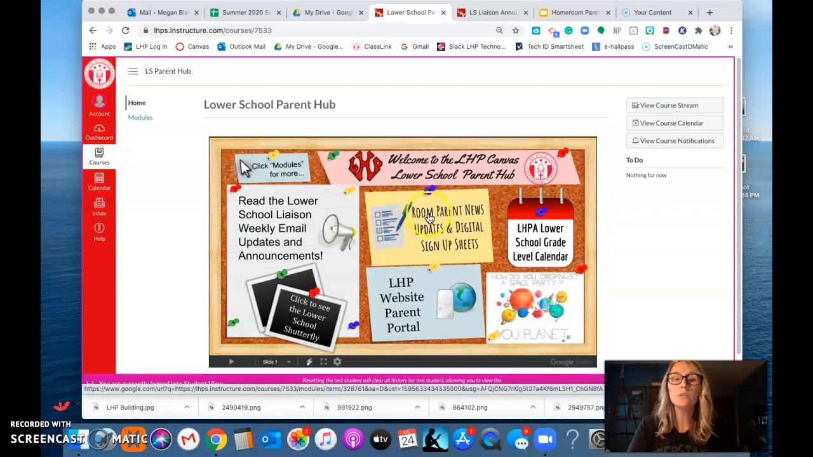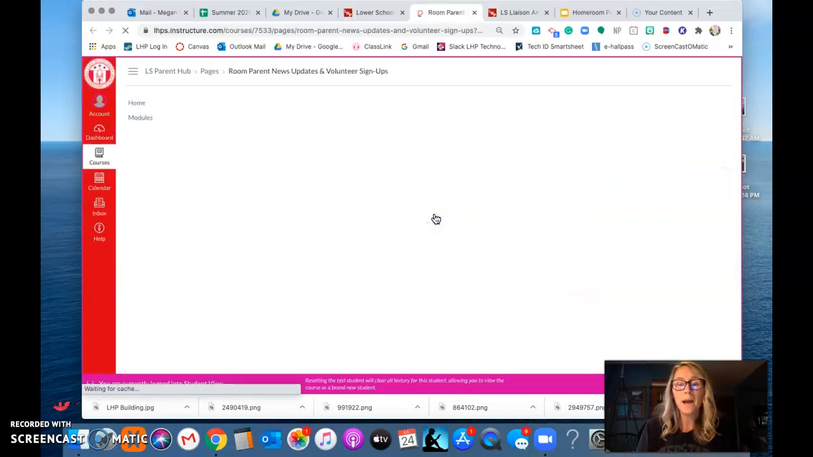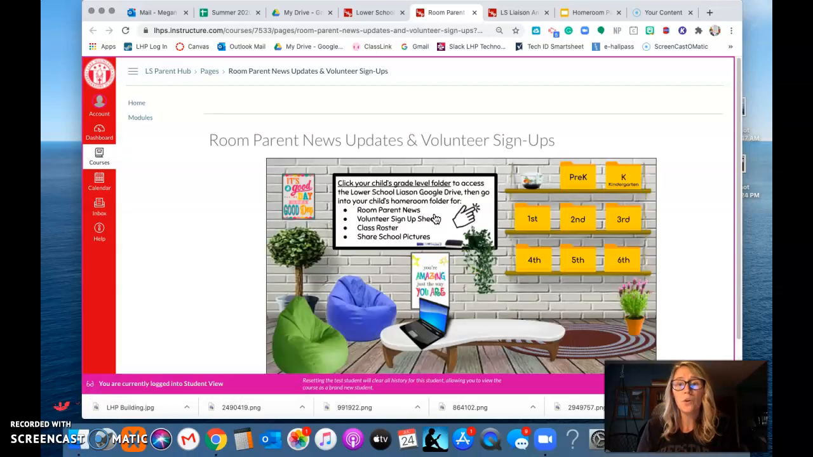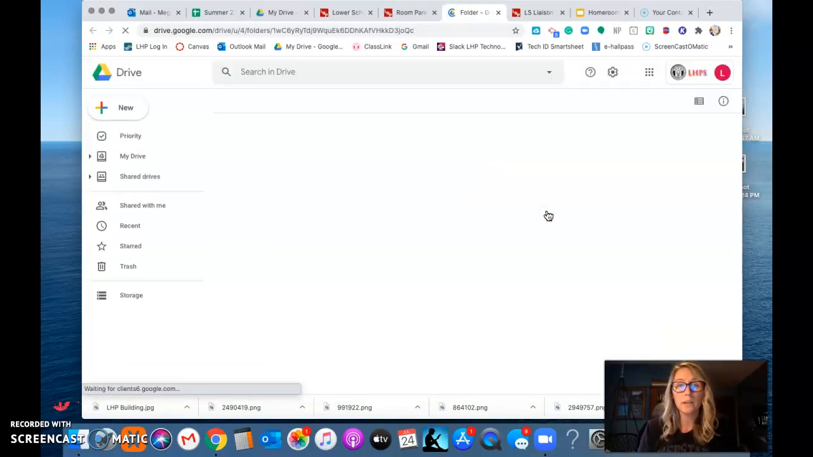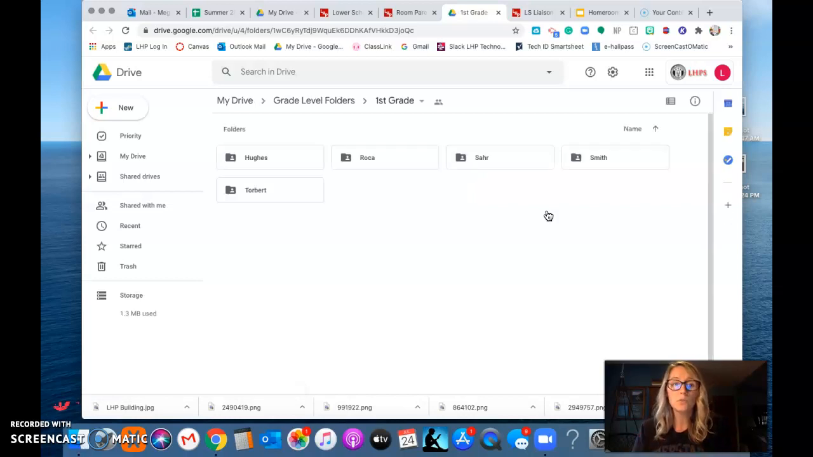And then this is going to be organized instead by homeroom. So you've got your pre-K, kindergarten, first, second, third, fourth, fifth, sixth. And basically within these folders, you're going to find room parent news and updates, your volunteer sign-up sheets, that's a big one, your class roster, and you'll have the ability to share some school pictures. So you will click on the folder that your child is in, whatever grade level, and it's going to take you to this Google Drive.